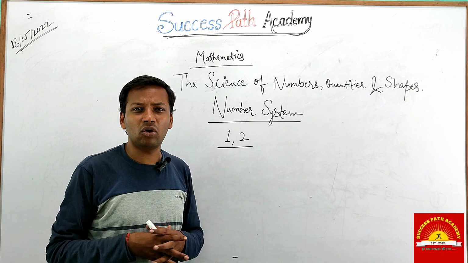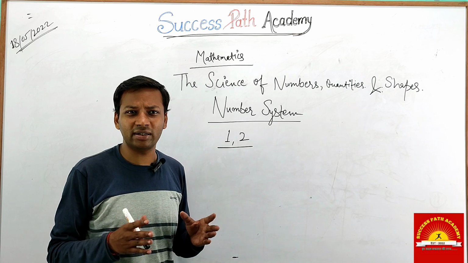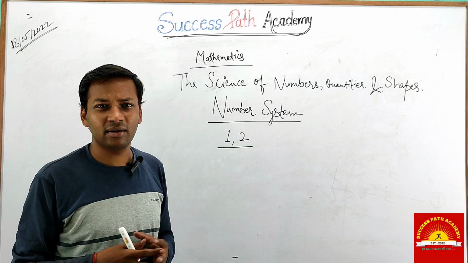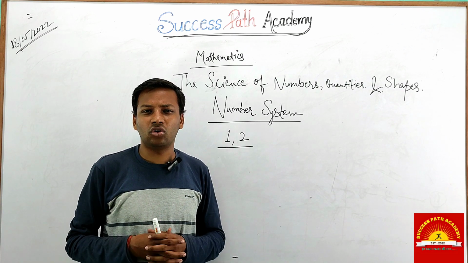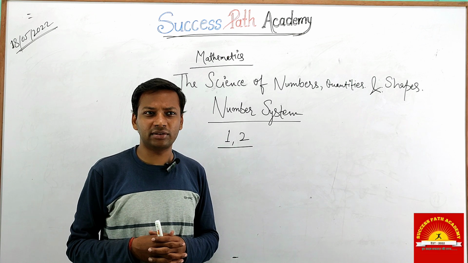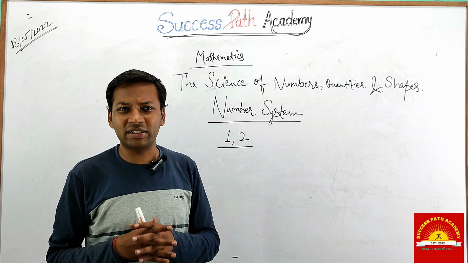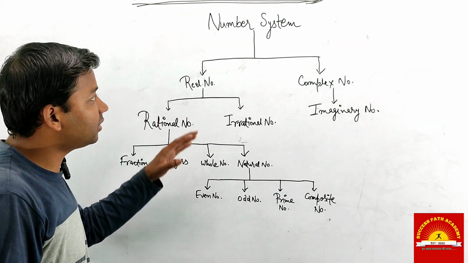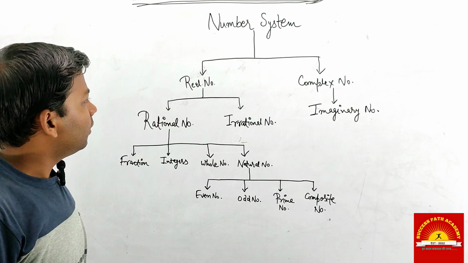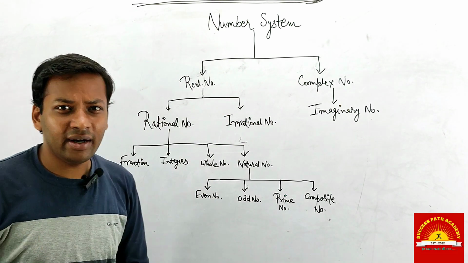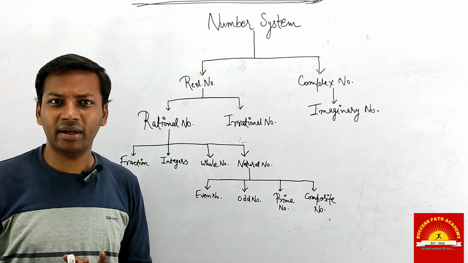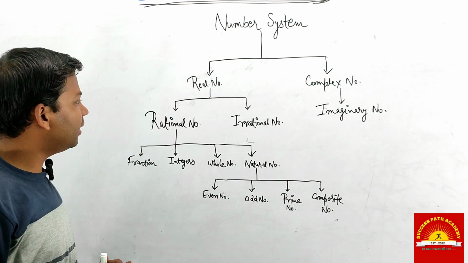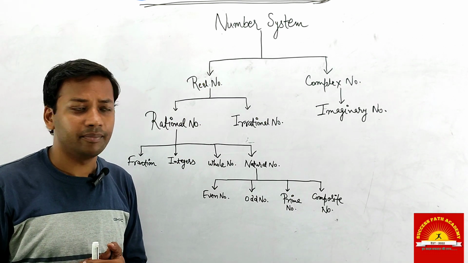There is a structure to the number system. There are many numbers: real numbers, imaginary numbers, complex numbers, etc. First of all, I will try to show you the structural form of numbers. I have drawn the structure of the number system. You can see that the number system is divided into two parts. First is real number and second is complex number. Real number is divided into two parts, rational and irrational numbers.